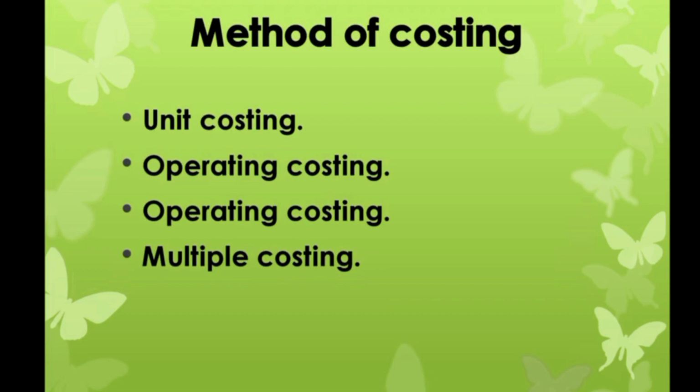In addition to different methods of costing, the following techniques are used for the purpose of ascertaining cost: historical costing, direct costing, absorption costing, uniform costing, marginal costing, standard costing. In historical costing, the actual costs are ascertained after they have been incurred. This is a conventional method of cost ascertainment.